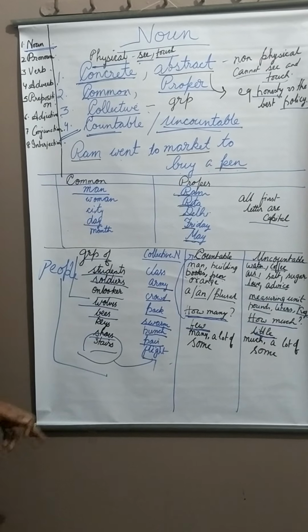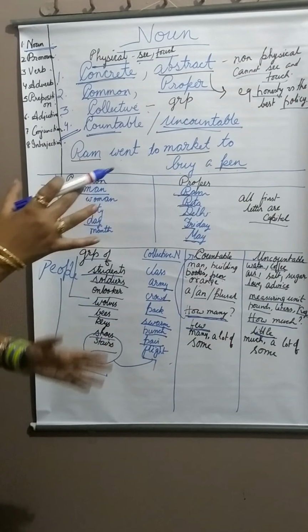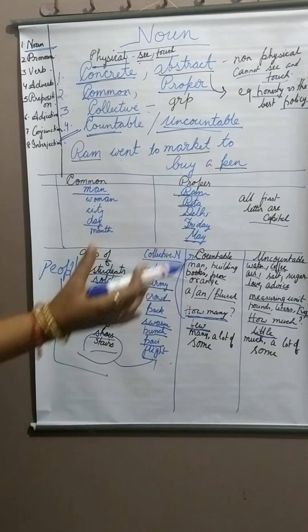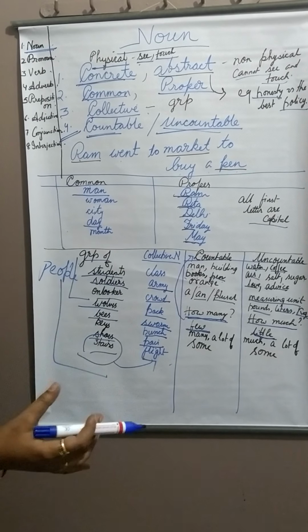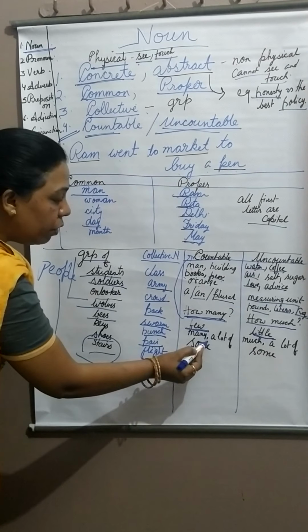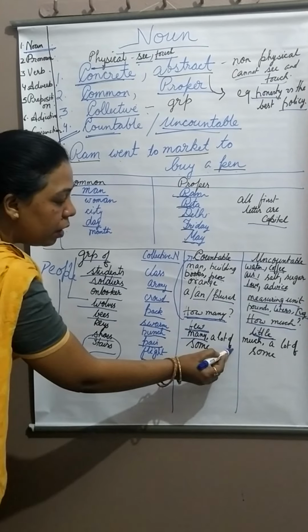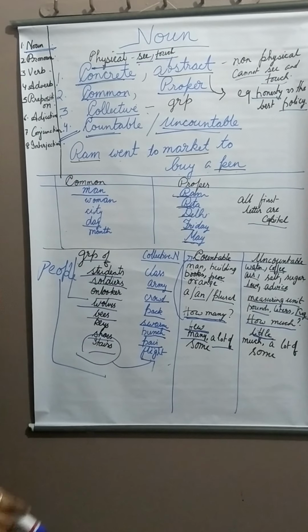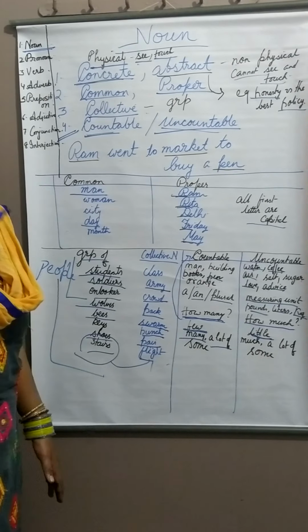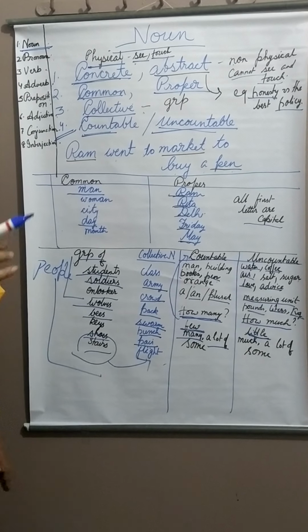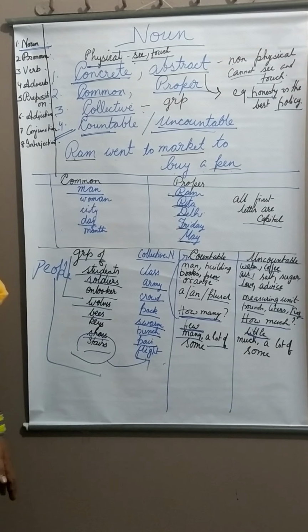Now, next move on to another category. There are many numbers, even which you don't know how many are there. So, with the countable noun, we will use many or a lot of. For example, you are having many pens in your wardrobe. But you don't know exactly how many.